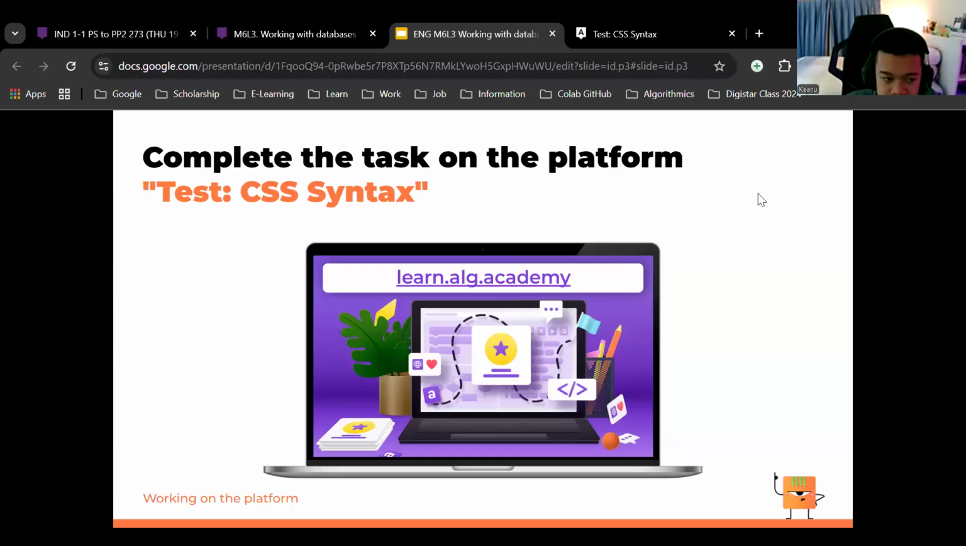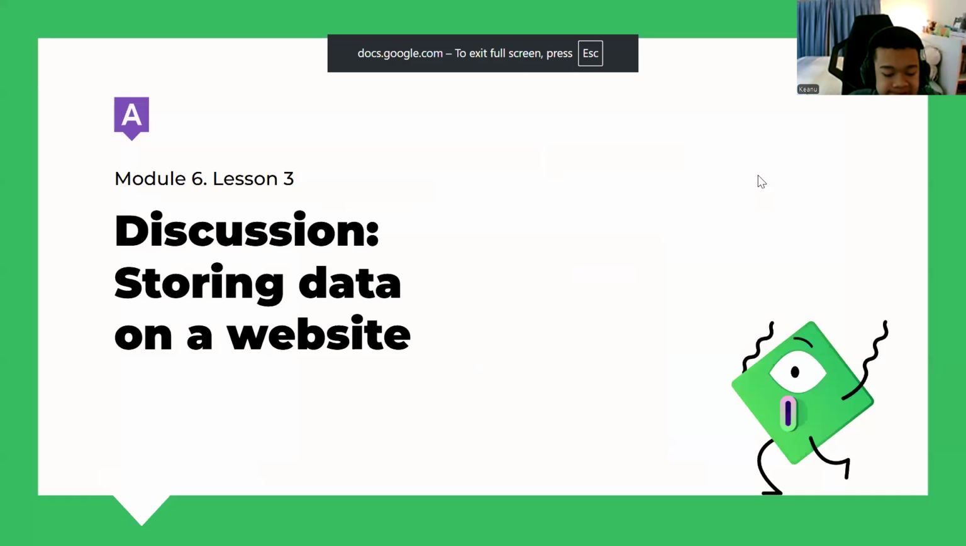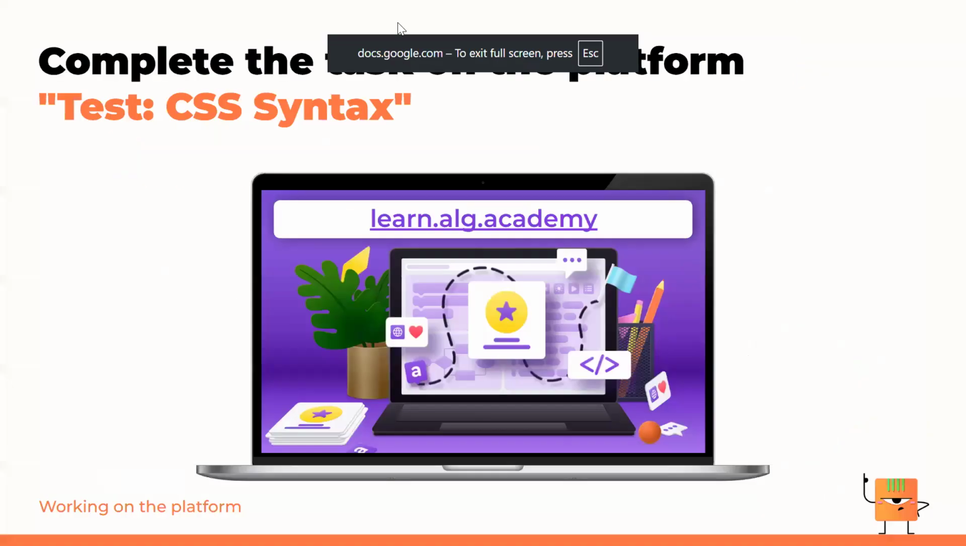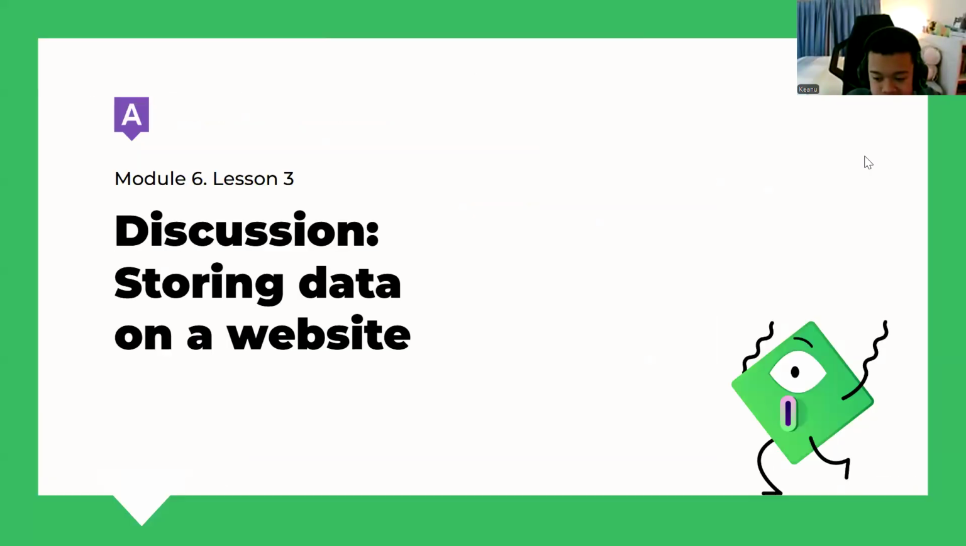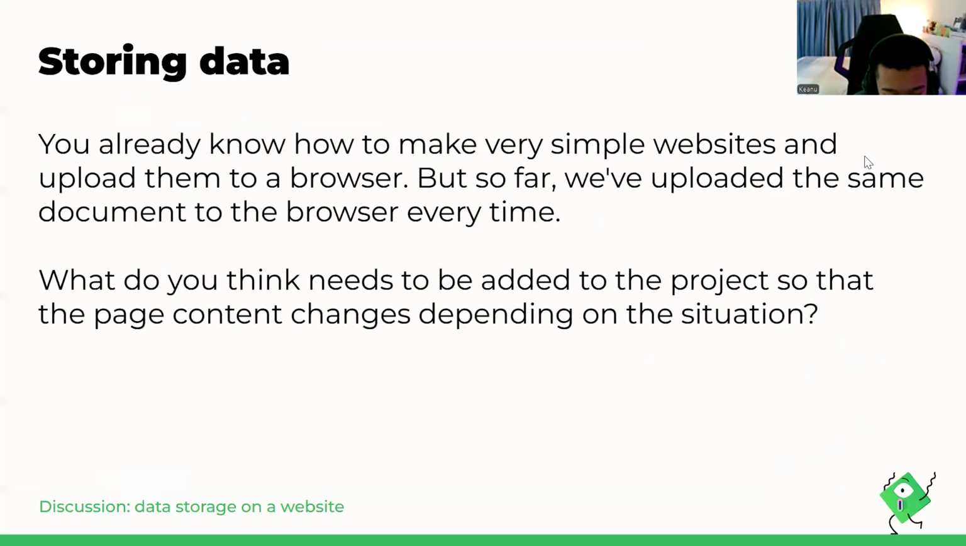Okay, so we just finished reviewing our lessons, which were about CSS syntax. Right now we will continue our discussions and learn about storing data on the website. We already know how to make very simple websites and upload them to a browser. But so far, we've uploaded the same document to the browser every time.